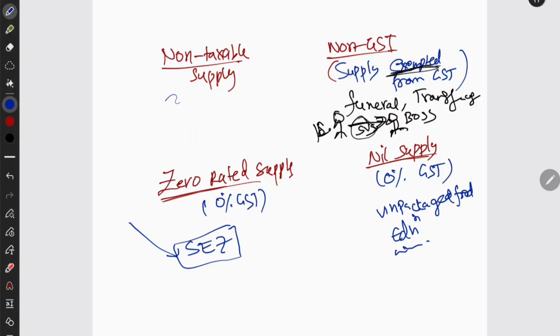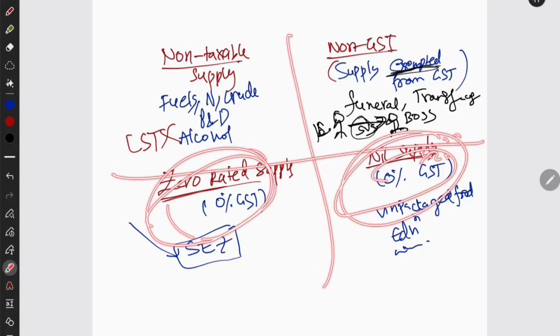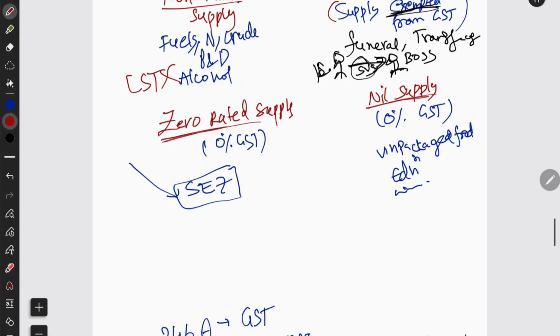And we have non-taxable supply, which we have already seen. Fuels, aviation turbine fuel, natural gas, crude oil, petrol and diesel, all of them are non-taxable supply. Alcohol is also non-taxable supply, but central sales tax will not apply on alcohol, because that is a state subject. That's all. These are the 4 types that you need to know. And you know what is exempt supply? This SEZ, zero rated supply plus nil supply, plus there is one more supply. What is that? There is notified supply also.